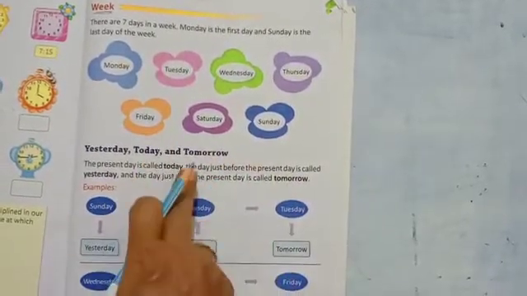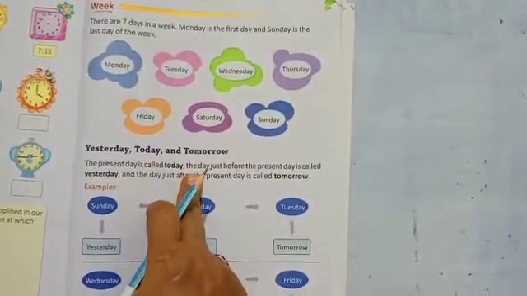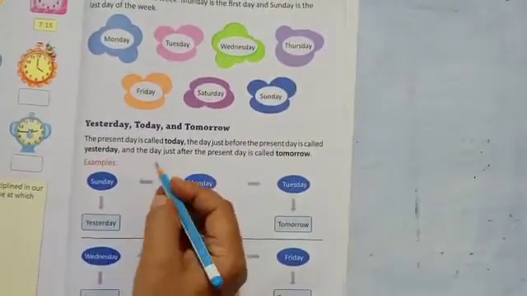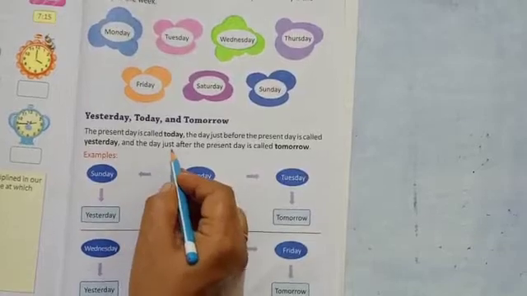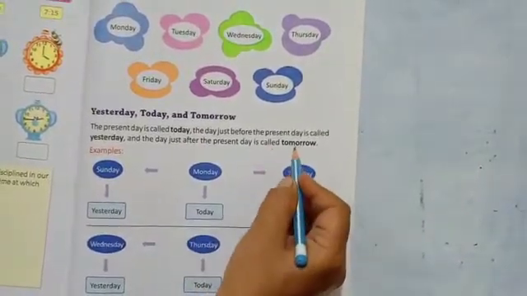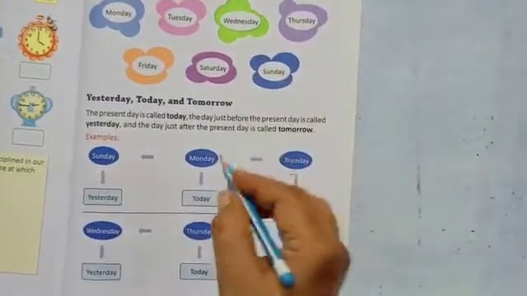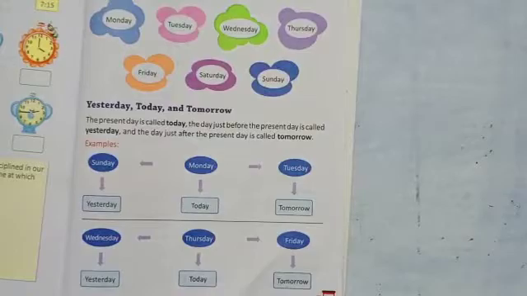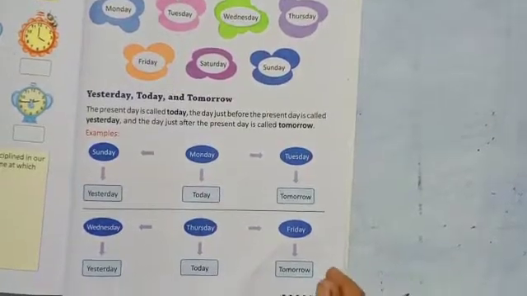If today is Saturday, then which day is yesterday? Friday. And the day just after the present day is called tomorrow. If today is Saturday, then which day will come tomorrow? Sunday.